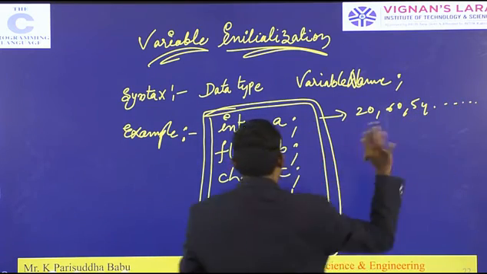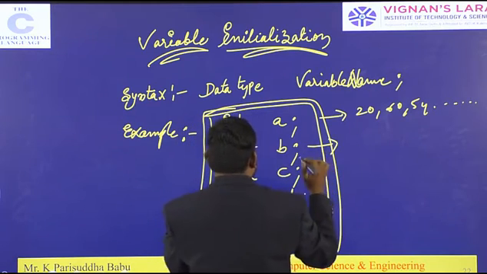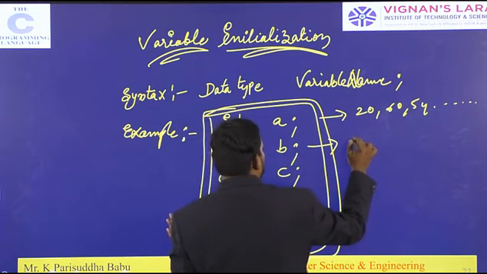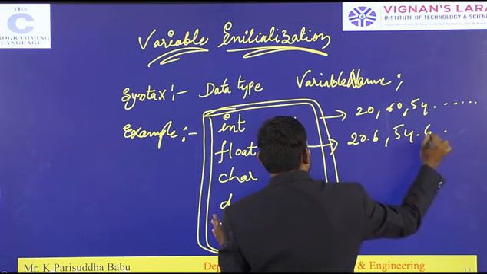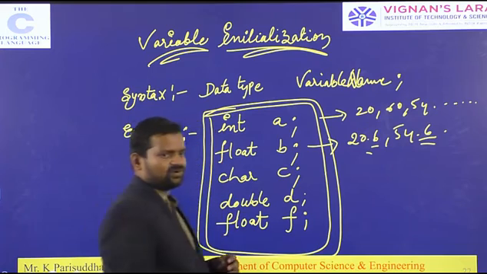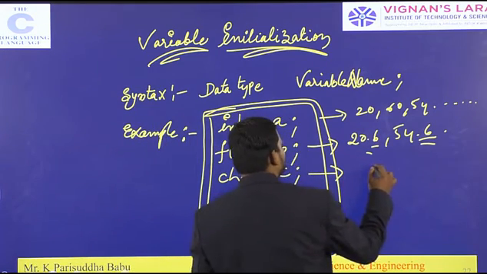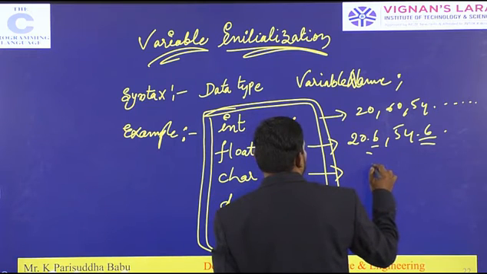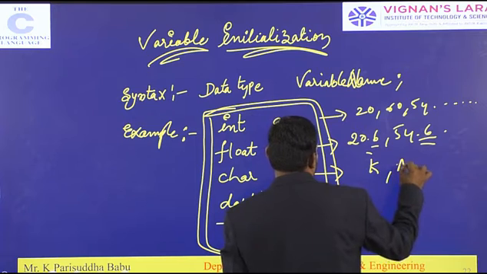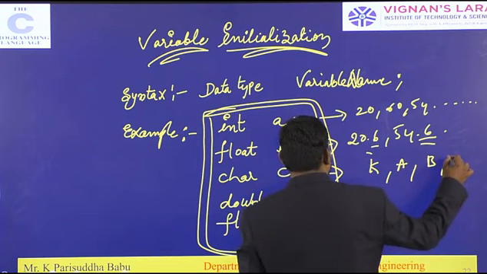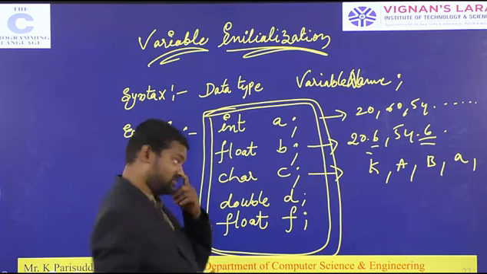If you declare float b, it can hold only decimal values like 20.6, 54.4. A char holds only a single character, like K, A, B, a small letter, or any single character.